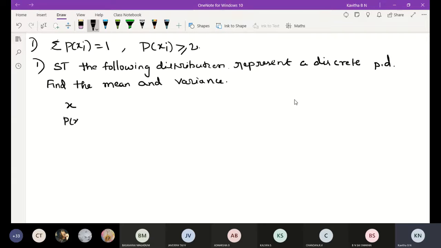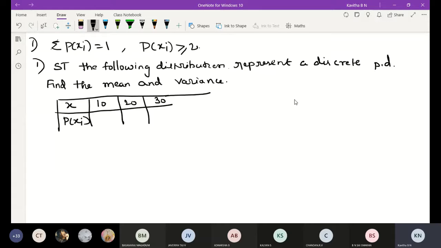From the exam point of view and IA point of view, this is a very important question. Here the probability distribution is given. x is 0, 10, 20, 30, 40, and P of xi is 1 by 8, 3 by 8, 3 by 8, and 1 by 8.